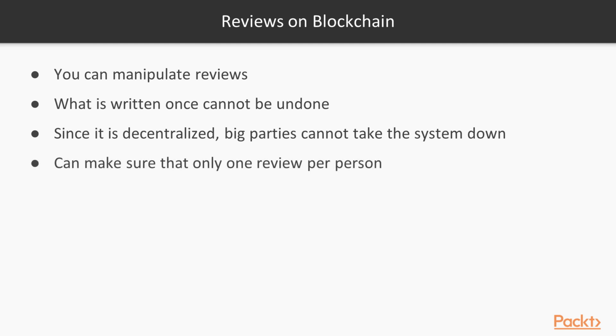We can also make sure that there is only one review per person. We can apply KYC, know your customer, or any type of authentication so that only one person can review it, making reviewing products more trustworthy. Trustworthy means when it is decentralized and public to everyone, good products can thrive.